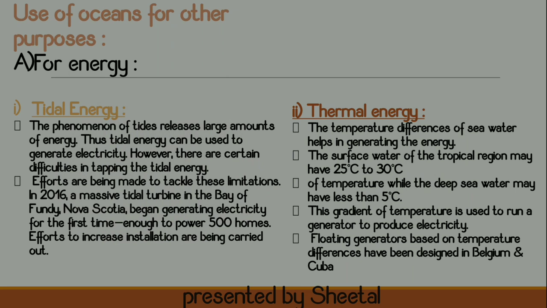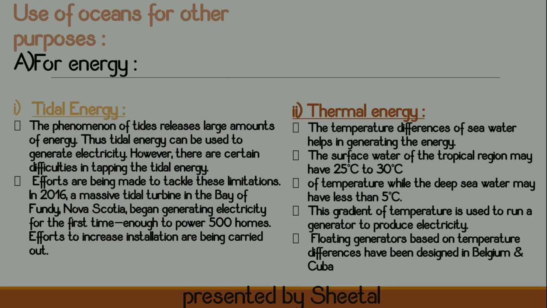In 2016, a massive tidal turbine in the Bay of Fundy, Nova Scotia, began generating electricity for the first time. It was enough to power 500 homes. So efforts to increase the installation are being carried out. Tidal energy is obtained from the tides which come and go daily several times. It works ceaselessly, non-stop. There is no halt for the tides. So you get a large amount of energy because it releases a large amount of energy.